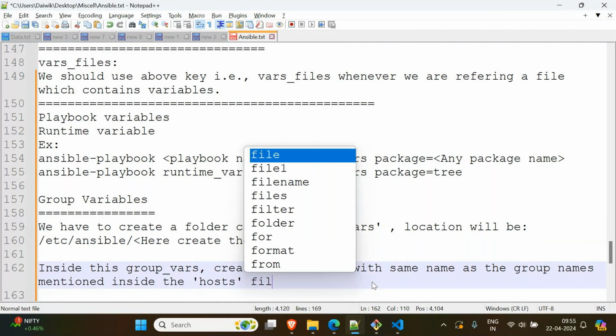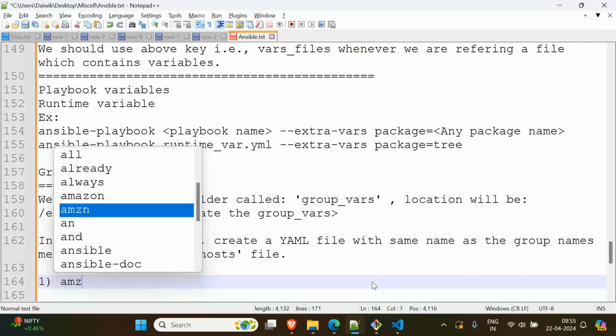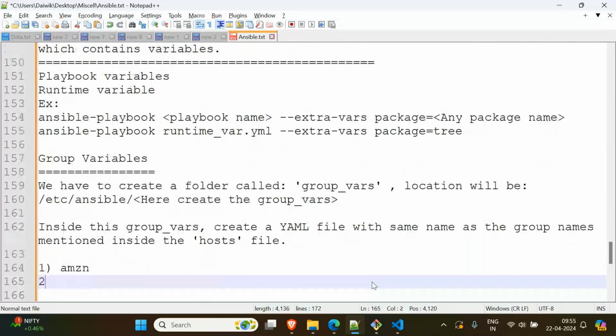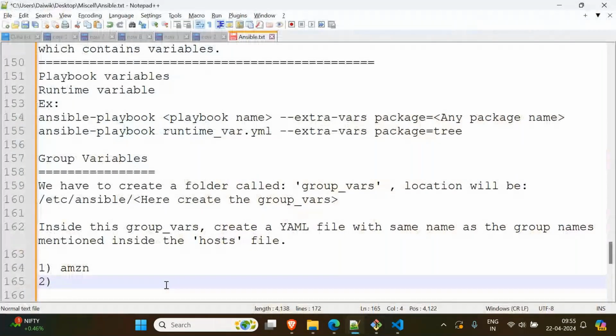See, in the host file we have two groups, right? One is Amazon, and another is, what do you call that? Or else let me name it properly.